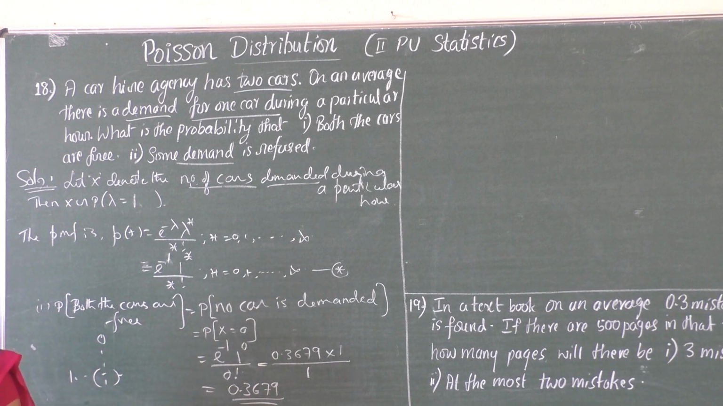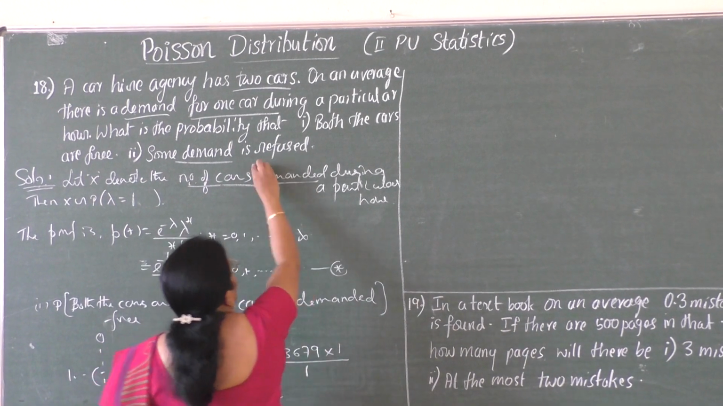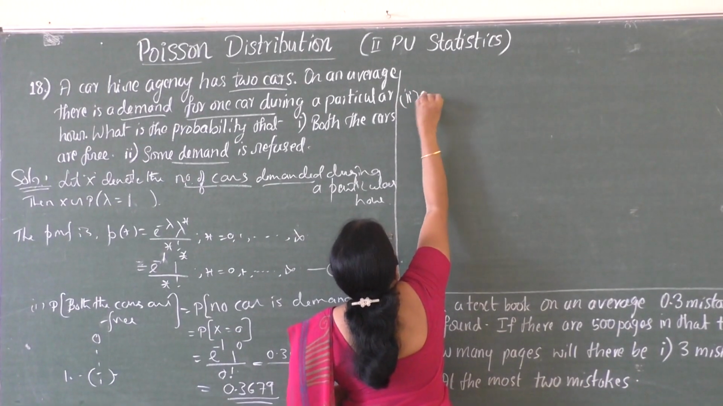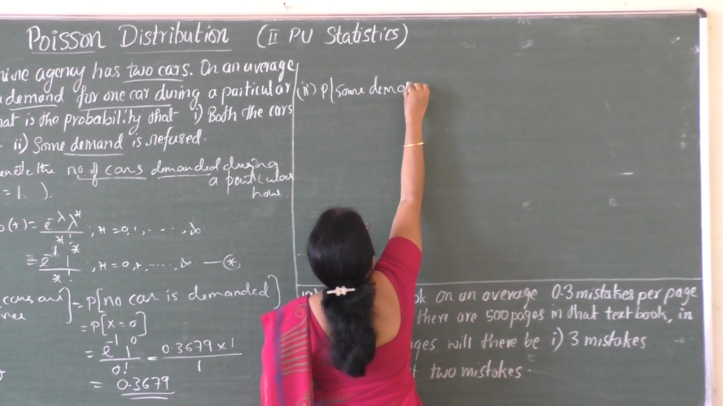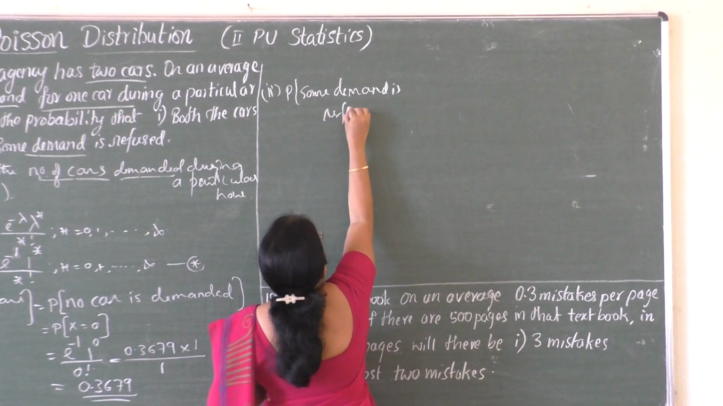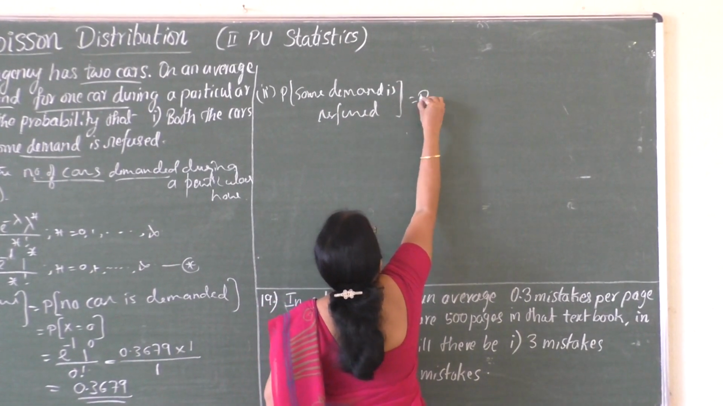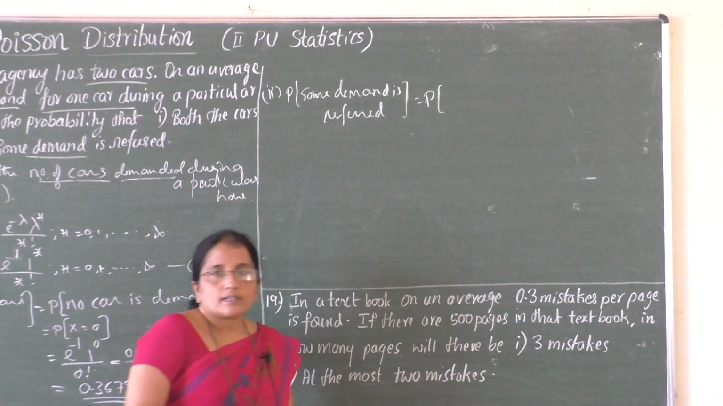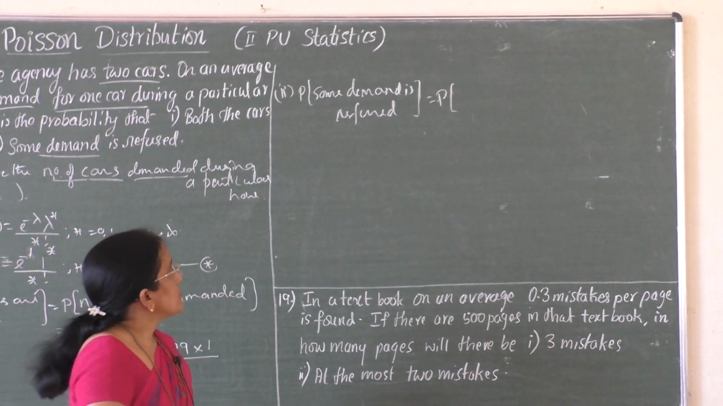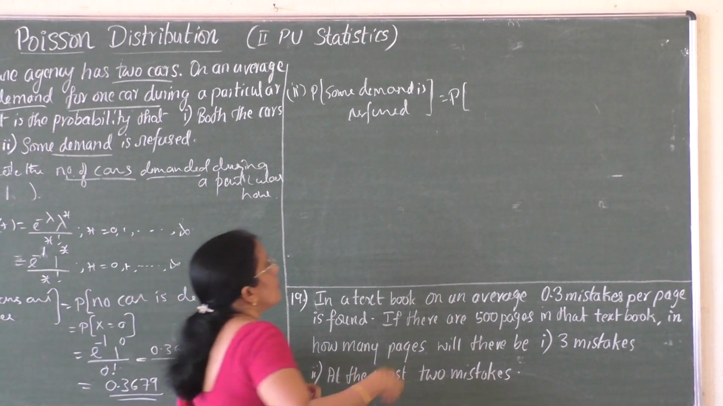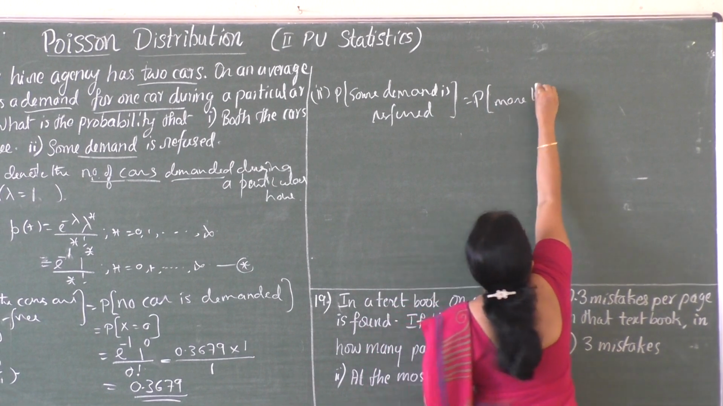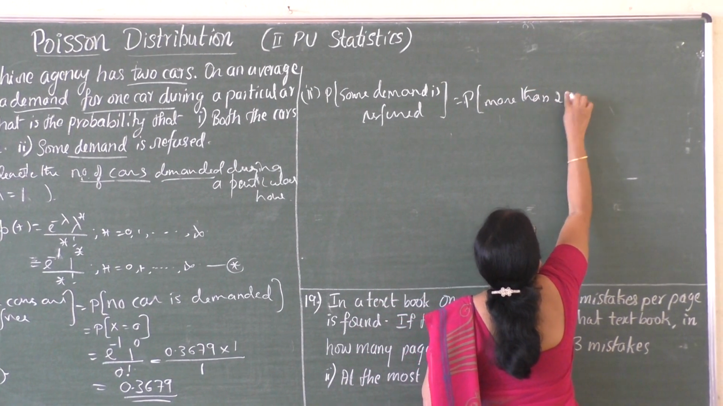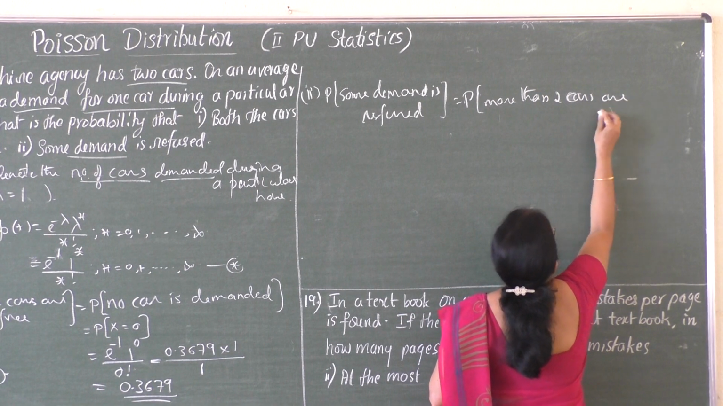Then what is the second question? In the second question, it is asked to find the probability that some demand is refused. So, second part: probability of some demand is refused, which is equal to the probability that more than 2 cars are demanded.